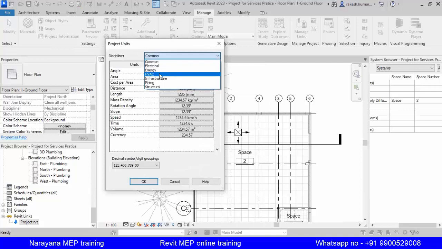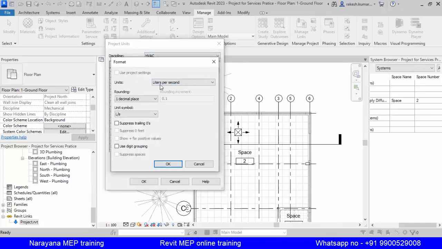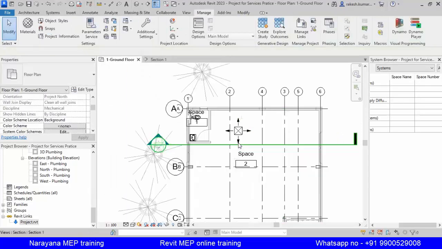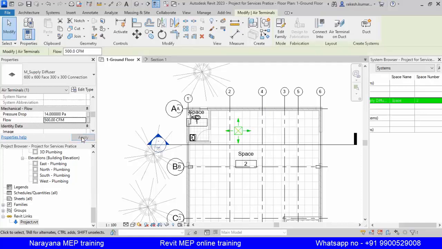Drop down HVAC airflow. Here it is liter per second. Change it to CFM. Okay. Now click this. So here make this as 500 CFM.